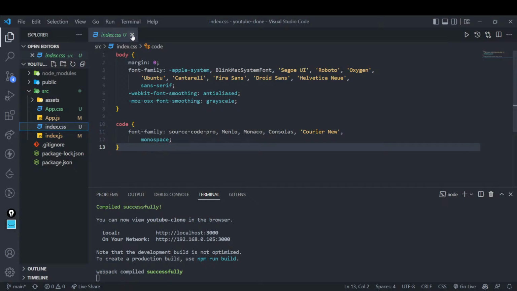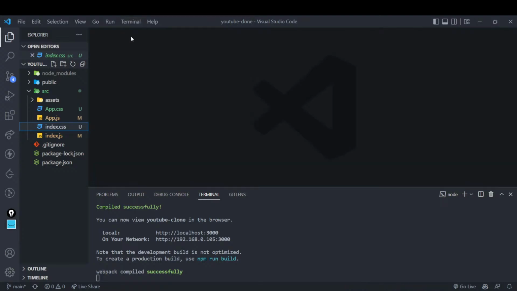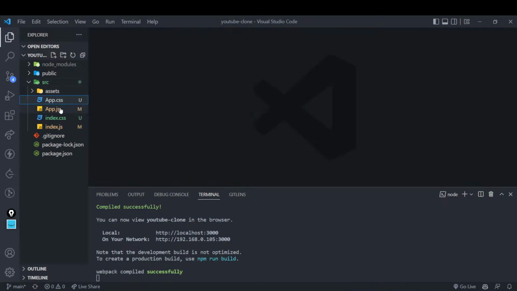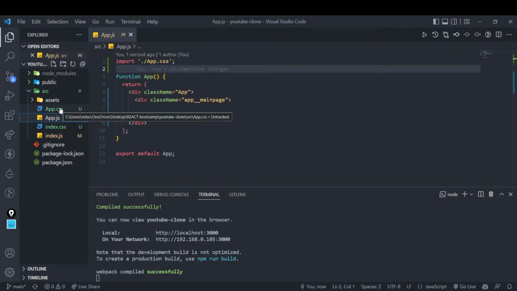So this comes with some built-in styling. These styles are by default, but in app.css, I have added two or three simple styles. The reason behind that is, I don't want to take much time explaining each and every style. I will only devote my time to explaining the logic and how these things are working step by step.